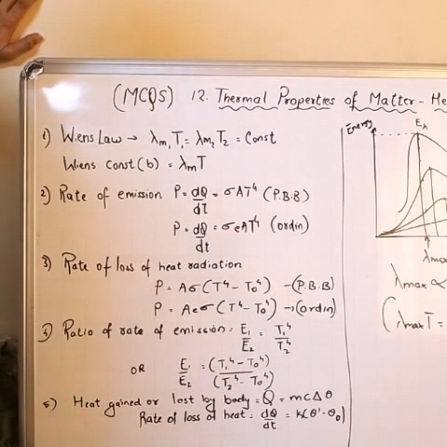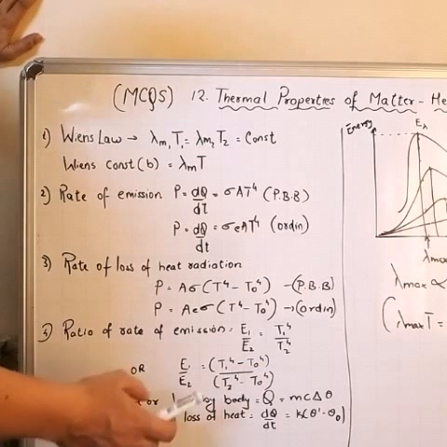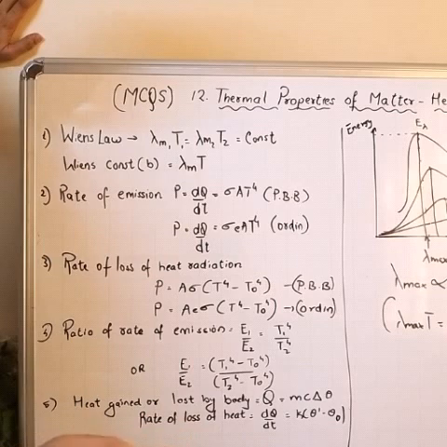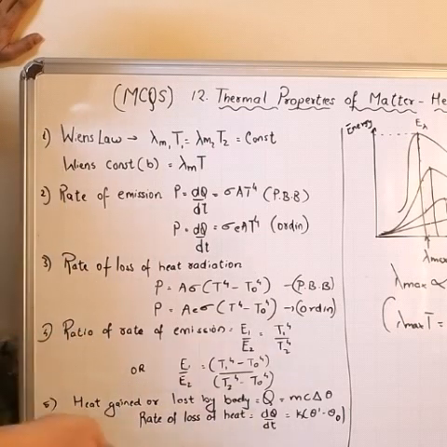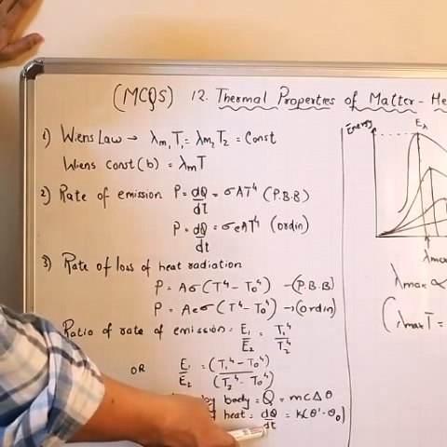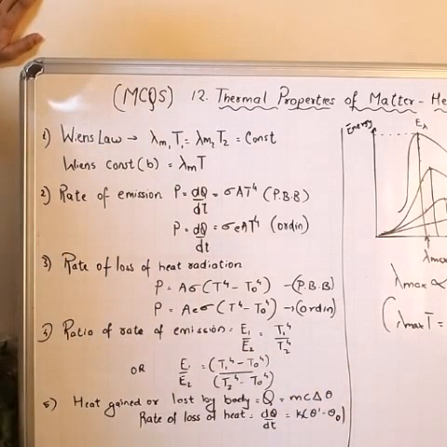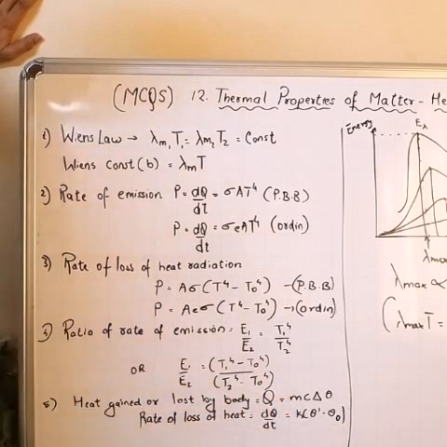Now, when a hot object is kept in cold surroundings or at room temperature, it will lose heat, provided the temperature difference is small. Then the rate of loss of heat is given by this formula, dq by dt equal to k times theta dash minus theta 0, where theta dash is the average temperature. Getting it?